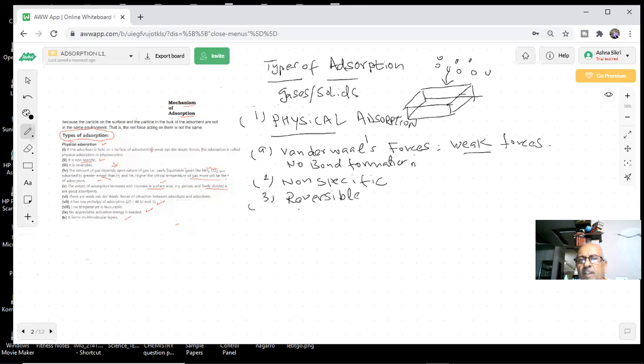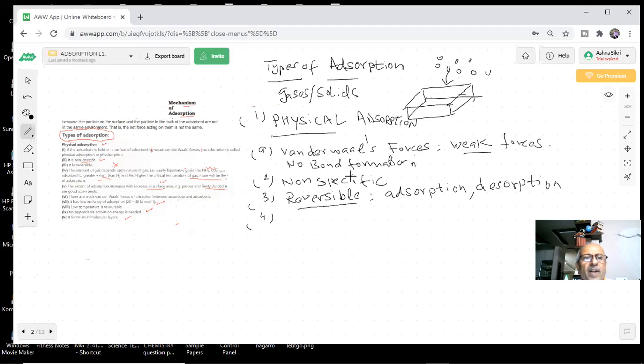What is the meaning of reversible? That you can adsorb the molecules and they can be desorbed. There can be adsorption and desorption, students. You already know molecules are adsorbed on the surface and they can be desorbed and again adsorbed, because there is no permanent or chemical bond formation. This process is possible in the case of physisorption.